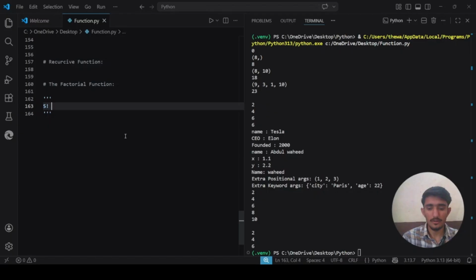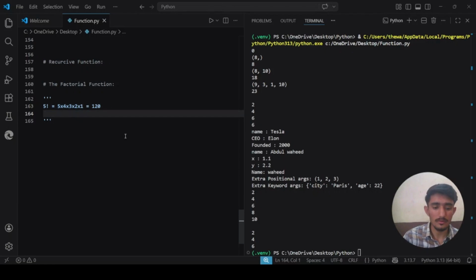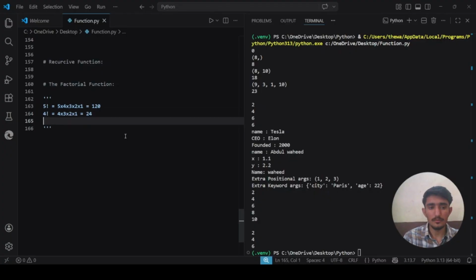It will be 5 into 4 into 3 into 2 into 1, which is 120. What will be the factorial of 4? It will be 4 into 3 into 2 into 1, which is 24.